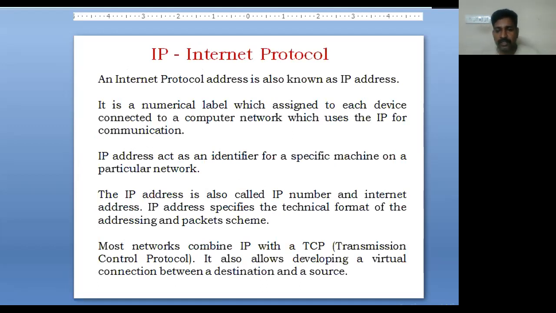IP address acts as an identifier for a specific machine on a particular network. The IP address is also called IP number and internet address. Generally, it specifies the technical format of the addressing and packet scheme. Most networks combine IP with TCP, that is Transmission Control Protocol. It allows for developing a virtual connection between a source and a destination.